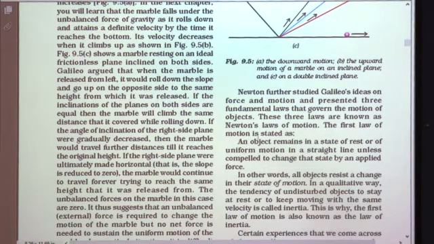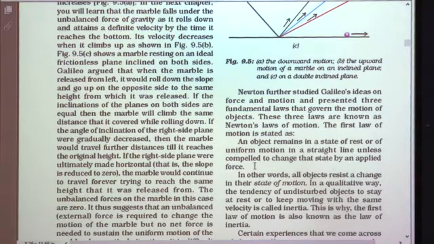The first law of motion is stated as: an object remains in a state of rest or of uniform motion in a straight line unless compelled to change that state by an applied force. Okay, so if no unbalanced force is applied, then the object, if it is at rest, remains in the same state, that is in the state of rest.